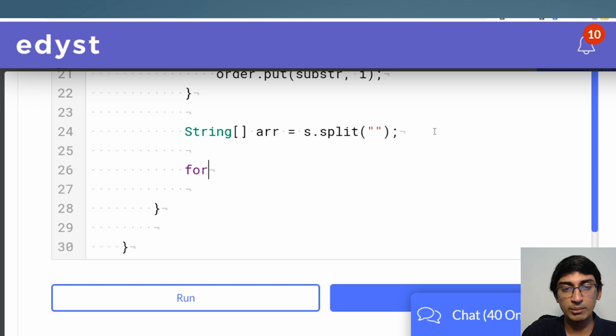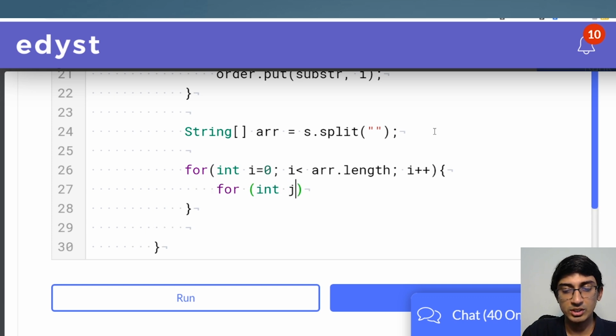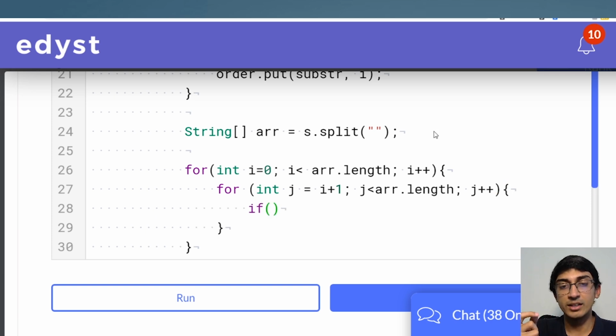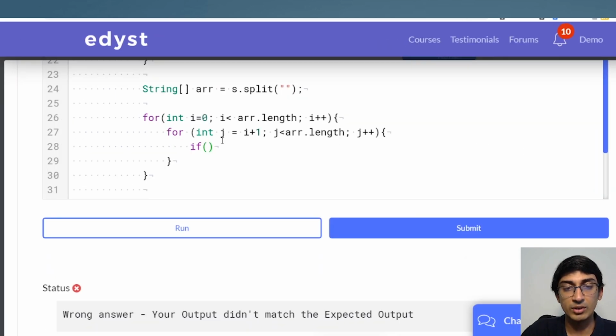And for those of you who remember your bubble sort, it is two for loops. We have int i is equal to 0, i less than arr.length, i plus plus, and then you have for int j is equal to i plus 1, j less than arr dot length, j plus plus, right? I'm not even doing the most optimal one. And what we'll check is, generally, if arr of j is greater than arr of i, right? That's what we want to do.